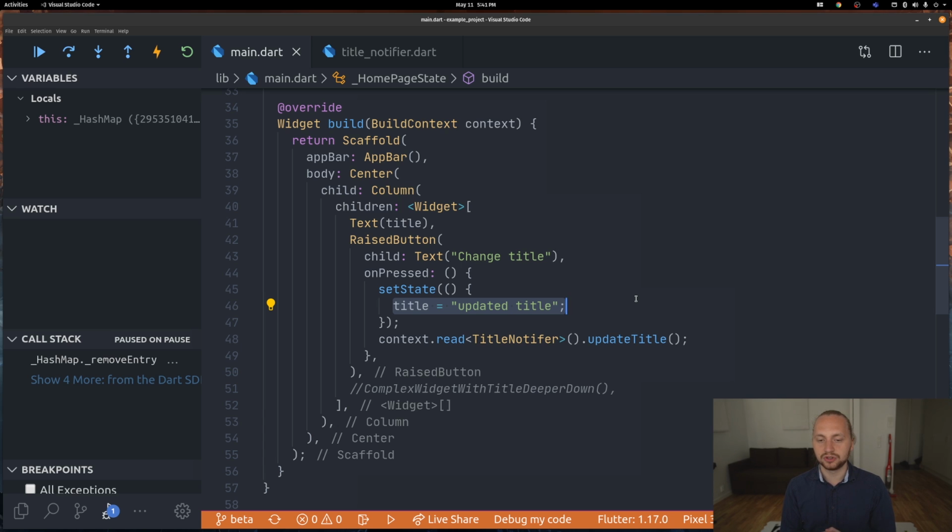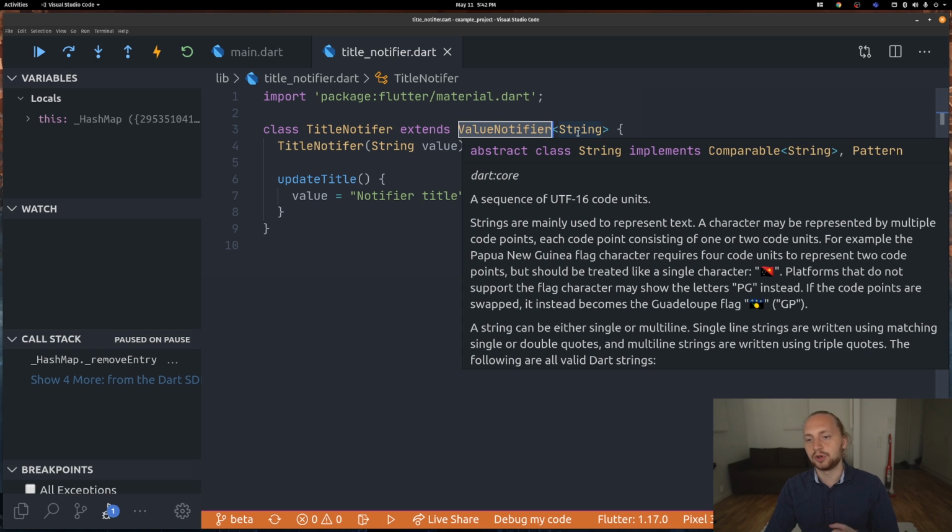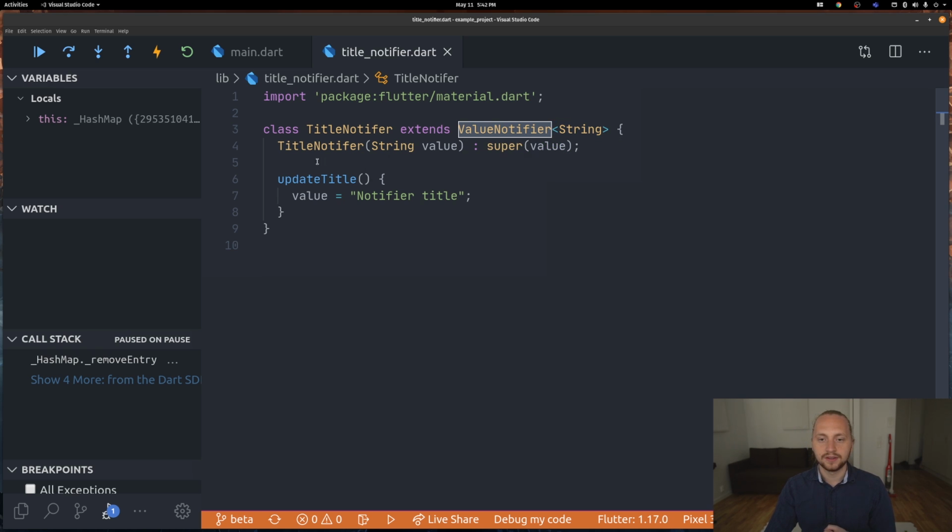But what I'm going to show you right now is how we can do that with another method, and that's using something called a value notifier. And there's also change notifier. You maybe heard of them before. But simply, if we want to have, for example, a value that we provide down in the widget tree, we can create this simple class. I will just call it TitleNotifier, which extends ValueNotifier. I'm just going to set the type to string, but this could be a model or any kind of object that you want. And then we just add a method. So for example, if this method is called, our value will be updated to the new title.